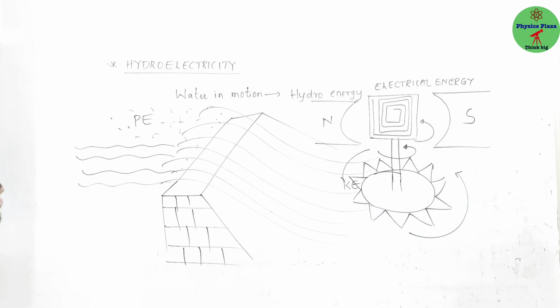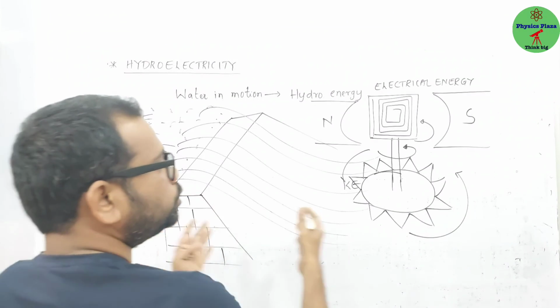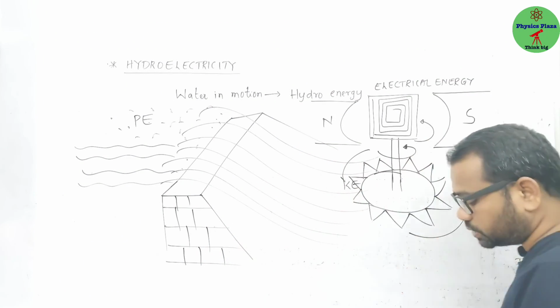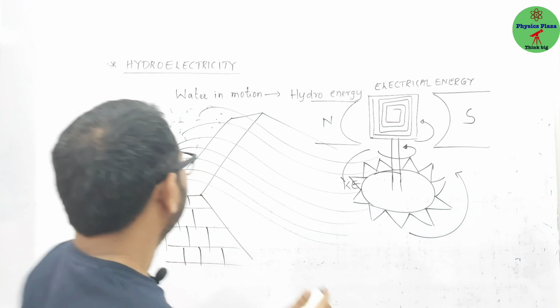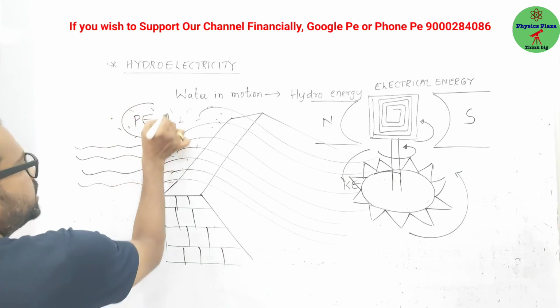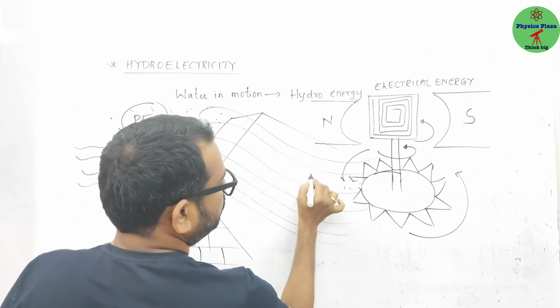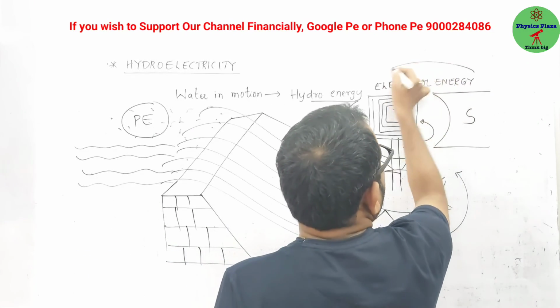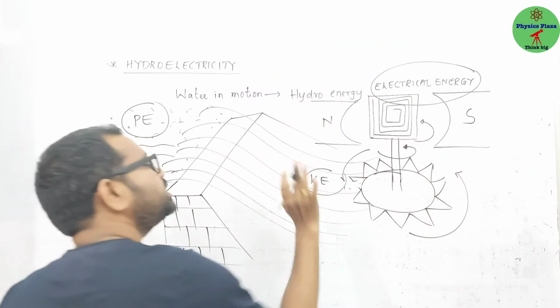So from the examination point of view, they don't ask you to draw the diagram. Of course, they may give you a diagram and ask you to identify the energy conversions. So in simple terms, it is potential energy to kinetic energy to electrical energy.